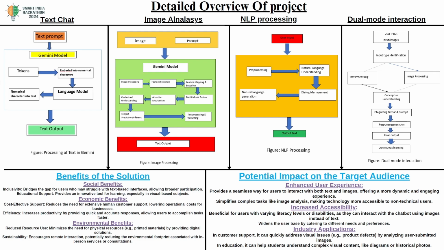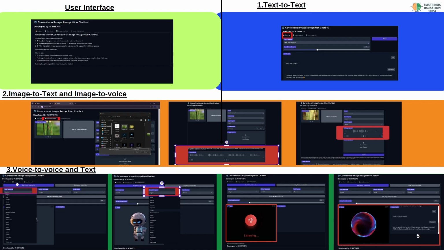So this will give users the best experience, and it will be very useful in the image interaction also. There are so many options provided, like giving the prompt by voice and getting the output also in voice format. So these are some screenshots.